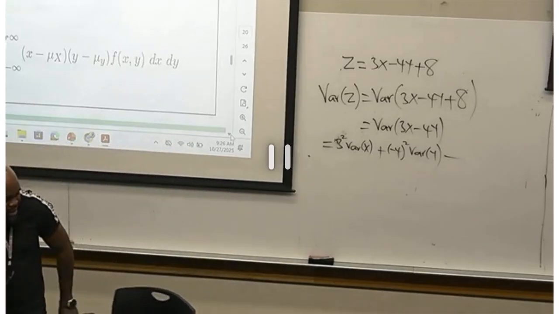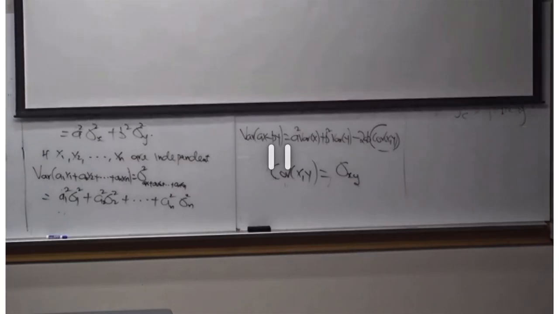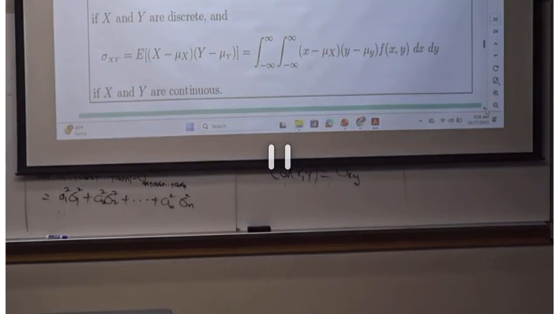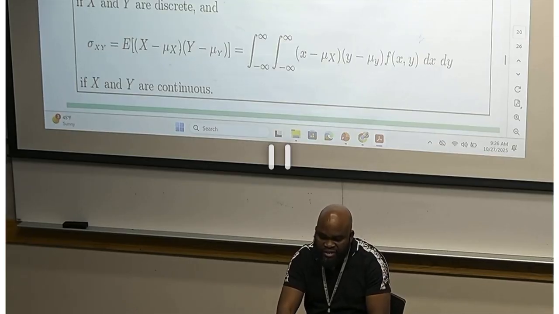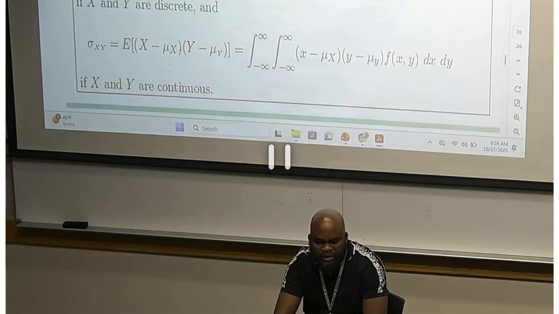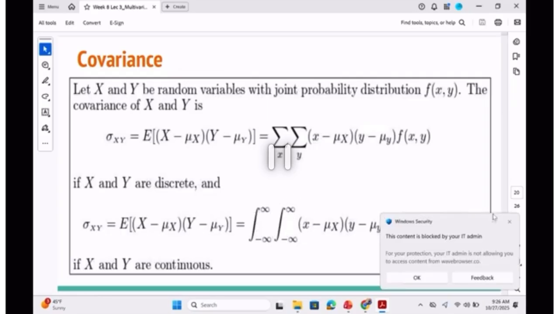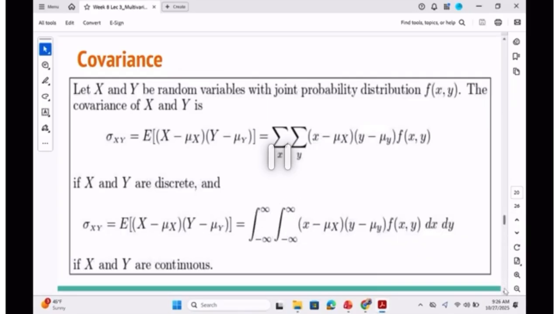If you don't understand, just ask me a question. Now, this is the covariance. If I want to find the covariance when X and Y are discrete, I'm going to use this formula. If X and Y are continuous, I'm going to use that formula.